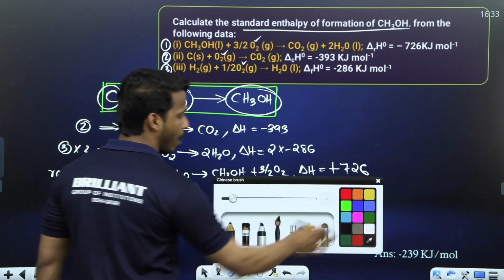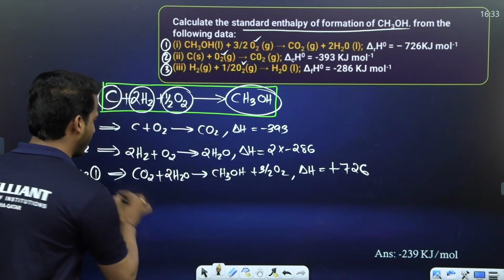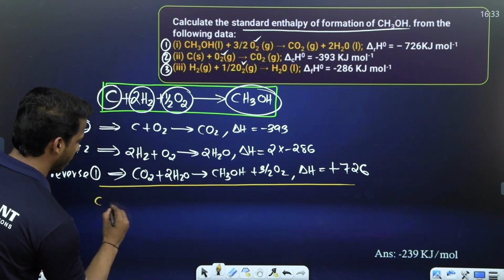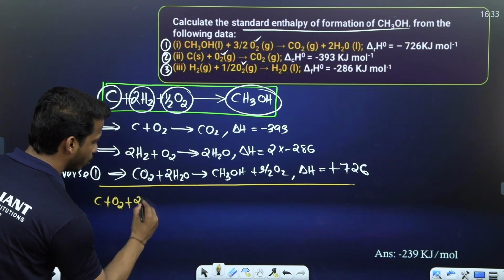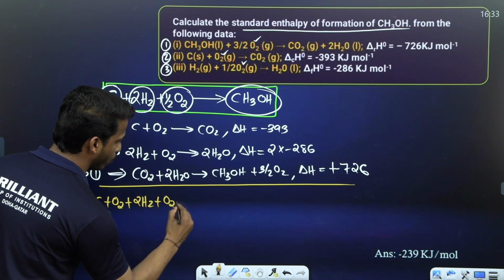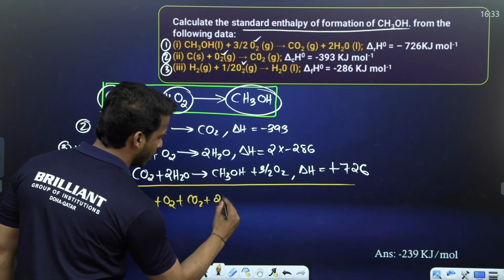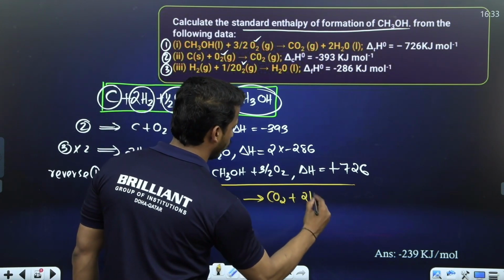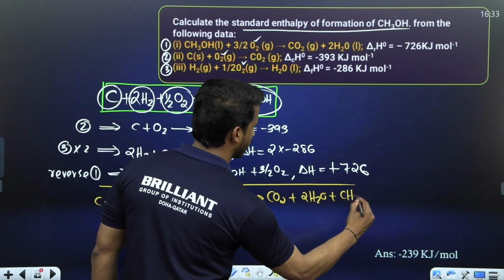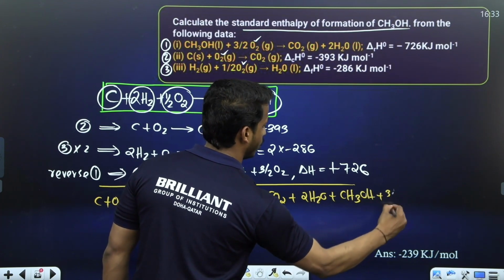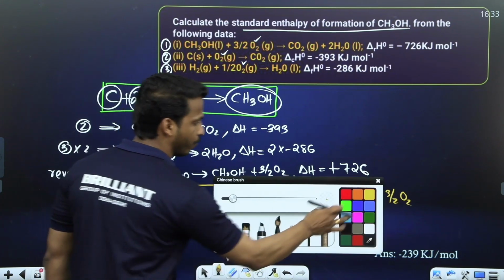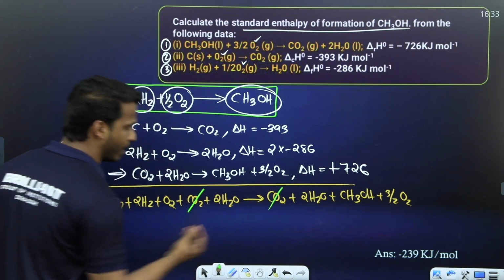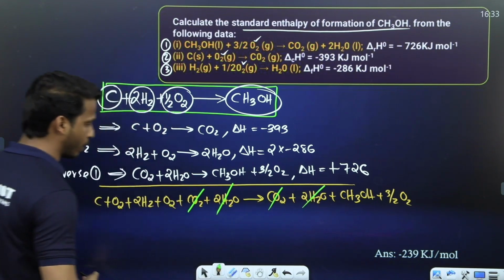Clear all of you? Now we made all the rearrangements, and we take the sum of these equations. All LHS here, all RHS here. So C plus O2 plus 2H2 plus O2 plus CO2 plus 2H2O gives CO2 plus 2H2O plus CH3OH plus 3 by 2 O2. Let's see whether this equation is formed or not. Dear all, let's do it together. Carbon dioxide, cut it. 2H2O, 2H2O, cut it.